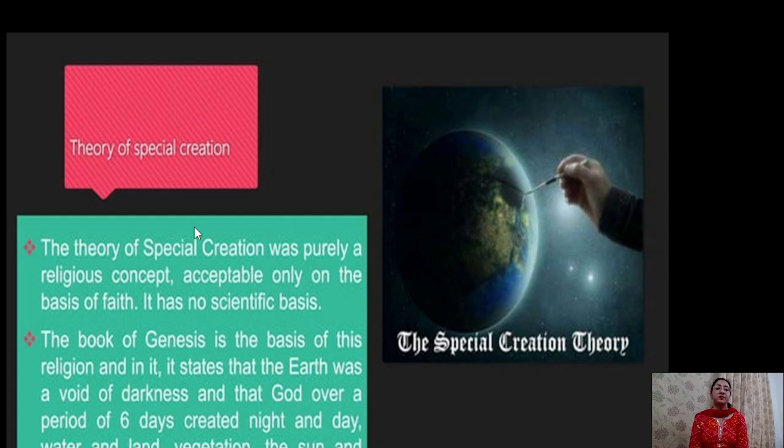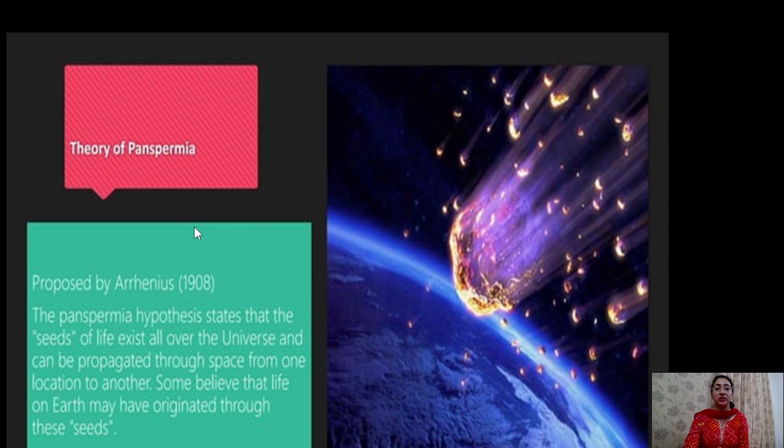First theory is the theory of special creation. This theory was given by Father Suarez, but he has demonstrated that the life on earth has originated within 6 days. He has given no idea about adaptation and evolution, so this theory was discarded. He was also not able to explain how within 6 days the life on earth has originated.